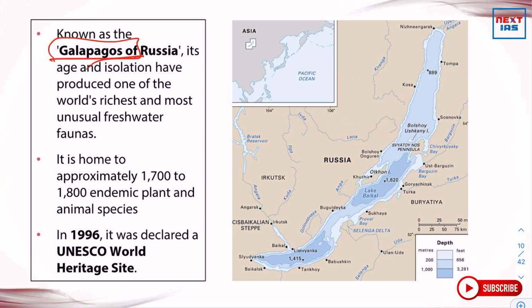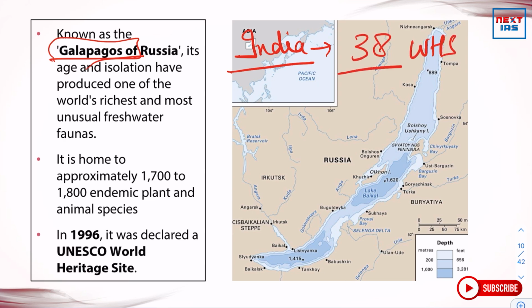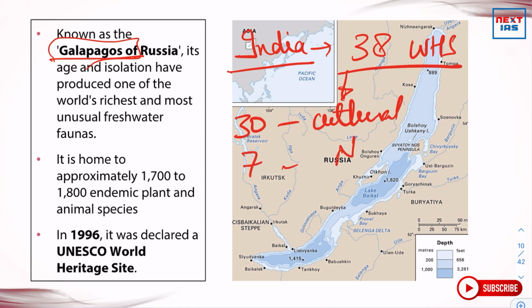As we can see, India has many UNESCO World Heritage Sites, a total of 38. Out of those 38, 30 are cultural sites, 7 are natural World Heritage Sites, and 1 is a mixed site.